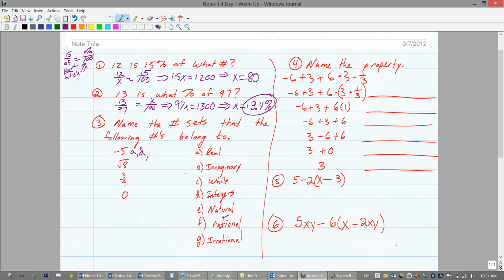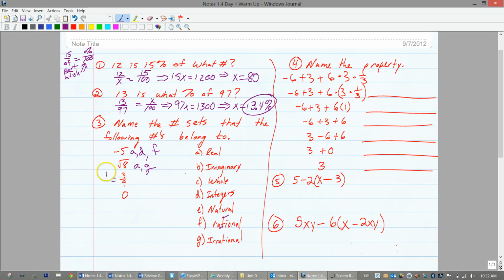Is it natural? No, because that's just the counting numbers. Is it rational? Yeah, we can write it as a fraction, even though right now it's not written as a fraction. Irrational? No, because we can write it as a fraction. That's why it's not irrational. Yes, sir. Square root 8 is a real number. Pretty much any number we've talked about. We didn't do B. It's not a whole number. It's not an integer. Not rational, because you can't write square root 8 as a fraction. It's a non-terminating, non-repeating decimal, which means you can't write it as a fraction. So it's actually just A and G.